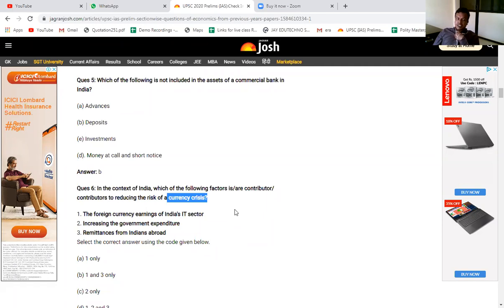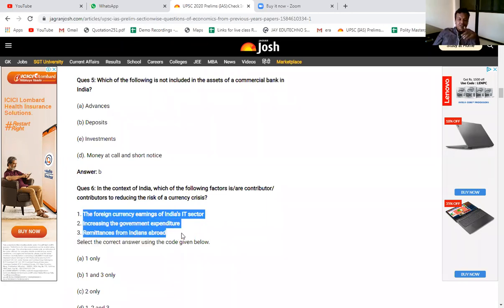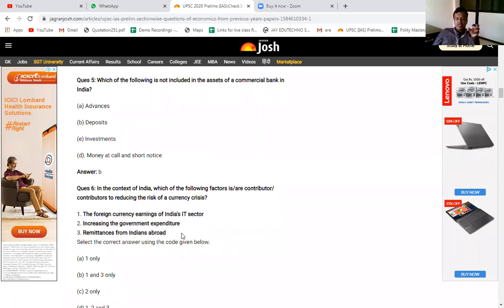Because of the shortage of dollars, right? There was a high demand for dollars, and the supply of dollars in the money market was less. That is why the currency crisis was there. So to reduce the currency crisis, we need an inflow of dollars into the market, right? Dollars should come into our market. So, from which of these three activities will dollars come into India, which will reduce the risk of the currency crisis? Did you understand the question, Saurabh?